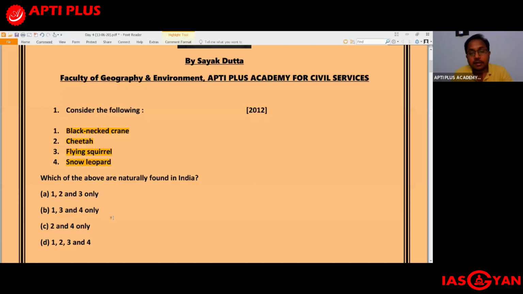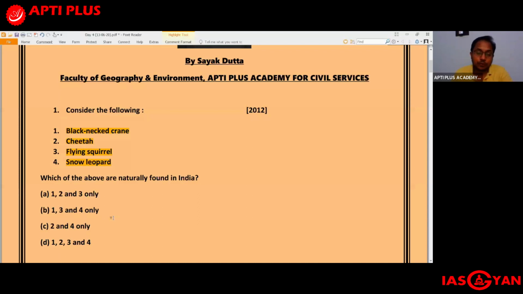Tiger reserves and tiger conservation become very, very important for this year's prelims, because last year the results of the 2018 tiger census were published, and there were many important highlights from that report that you need to remember. Every year UPSC asks at least one question based on either tiger reserves or tiger conservation.